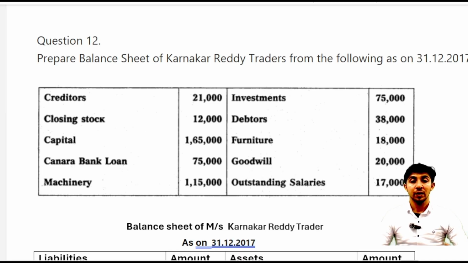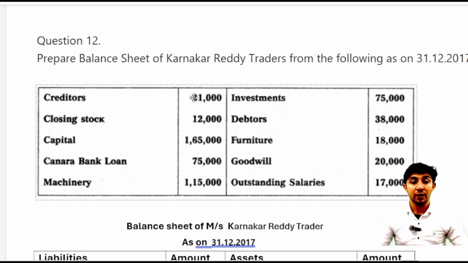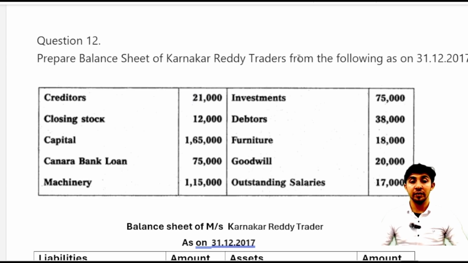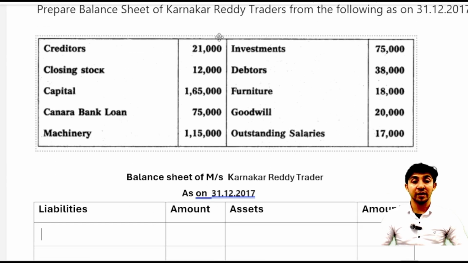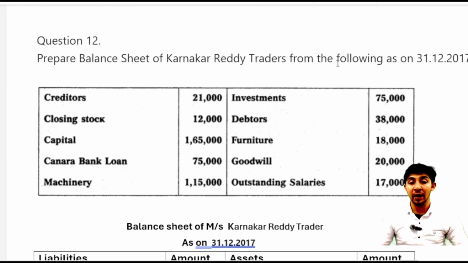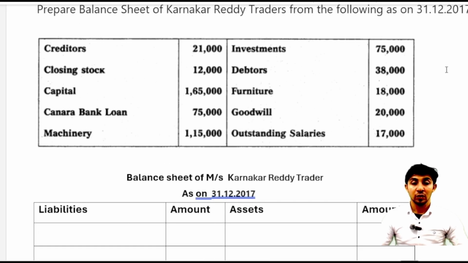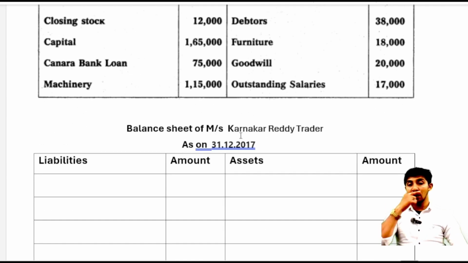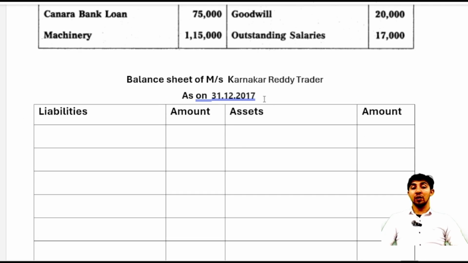Now let us begin with our problem. It says: prepare the balance sheet of Karnakar Reddy Traders from the following as on 31/12/2017. So we need to extract two pieces of information for our heading: the name of the business, that is Karnakar Reddy Traders, and the date, 31/12/2017. So the heading will be: Balance Sheet of Mrs. Karnakar Reddy Traders as on. In a balance sheet we always write "as on", always remember this, 31st December 2017.